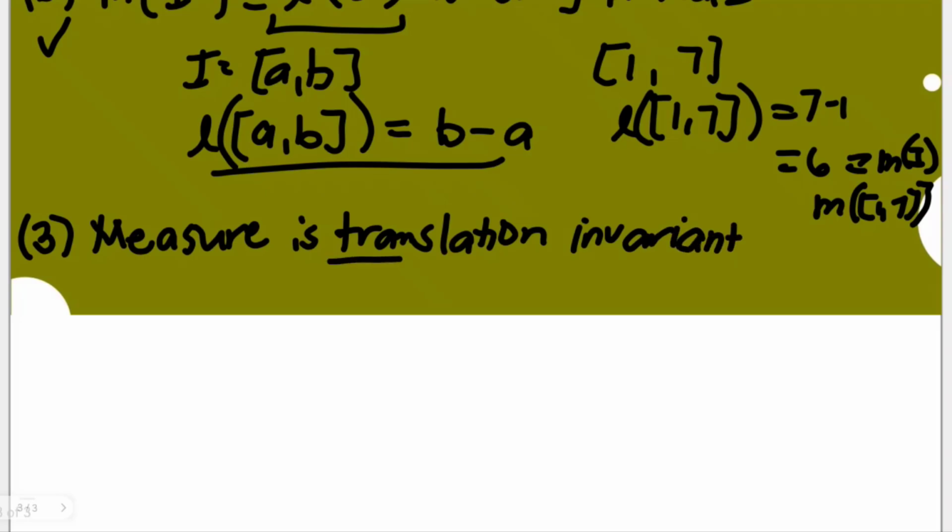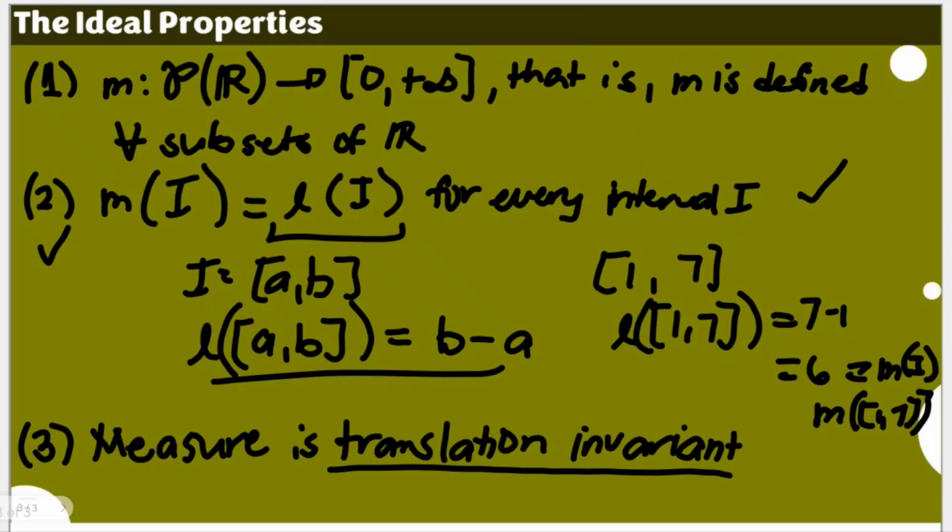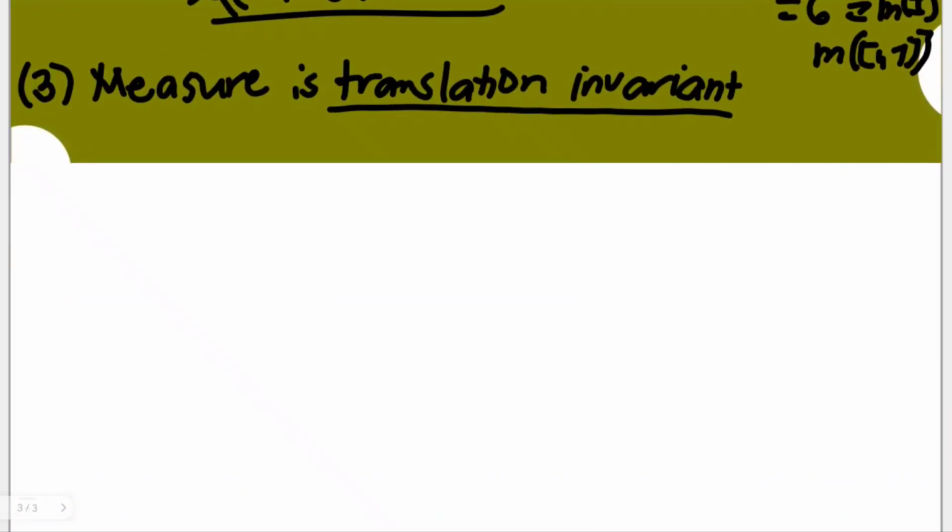The term translation invariant means that if we translate our interval, say for example, if we add a certain component to our interval, the measure, or in our second ideal property the length, should not change its value. It should retain its value.